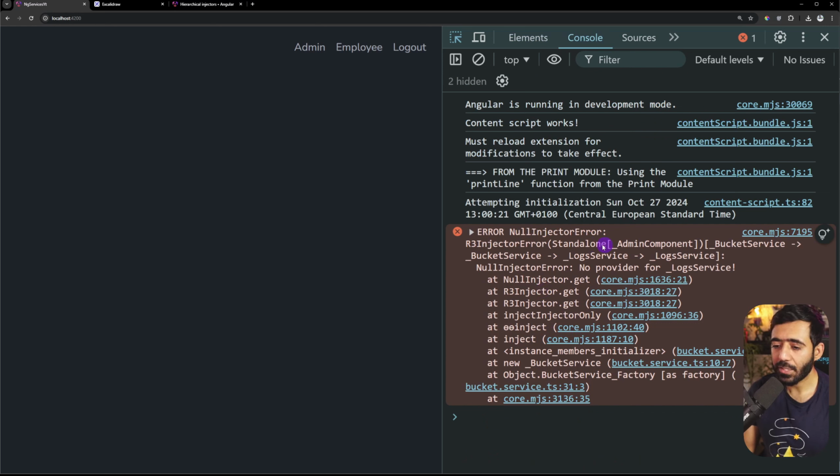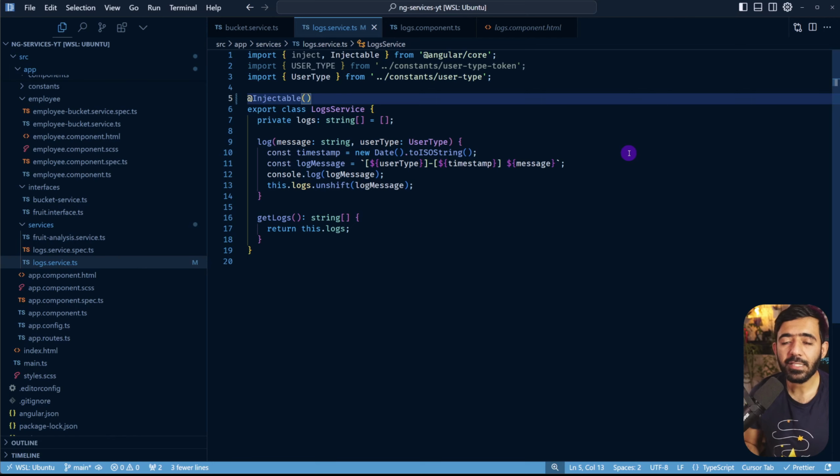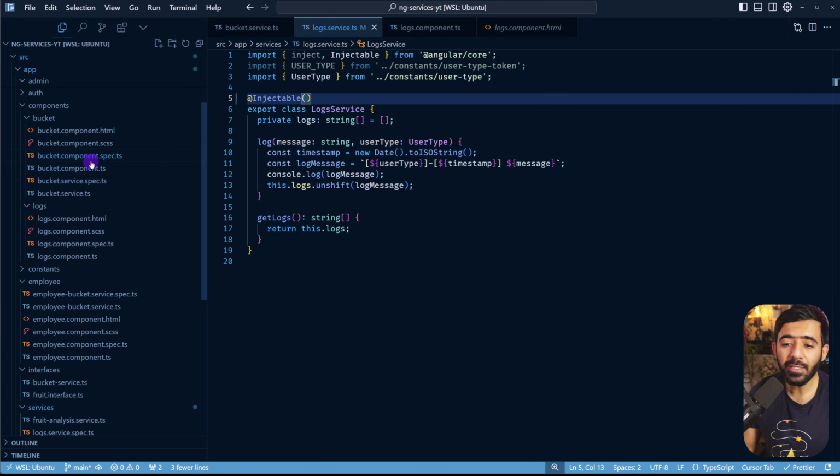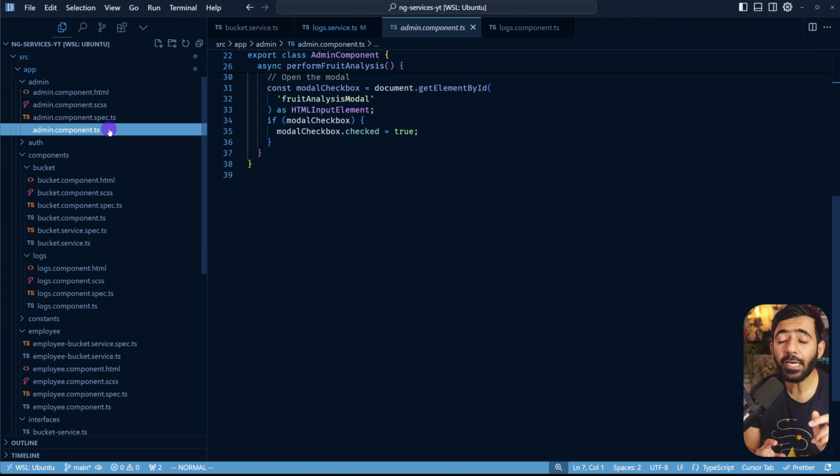Here you can see that this shows an error which says admin component, and it goes through the bucket service and then towards the log service. Now, when you look at this issue, you may think that admin component is trying to use log service, but it can't because it cannot find it for some weird reason. But the reality is different. The connection between the admin and the log service is not the issue. And I'm going to show you why.